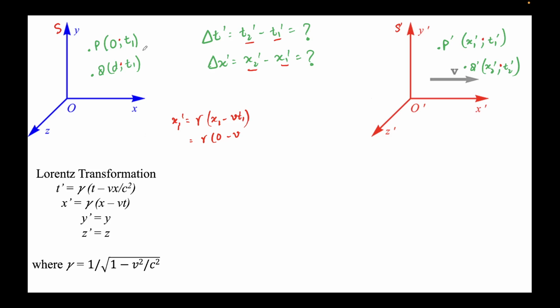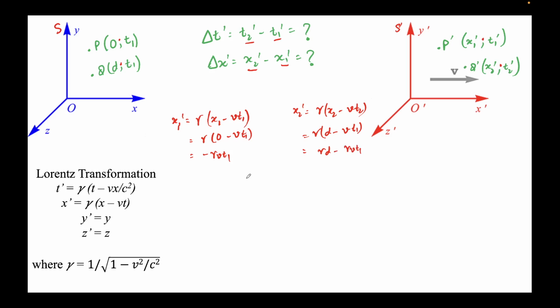What is the value of t1? The value of t1 is t1. We don't know this time, but we know these are simultaneous, so whatever the value, it's the same. So it will come out to be minus gamma v t1. Now let's find x2 prime. So x2 prime would be gamma times x2 minus v t2. What is the value of x2? x2 is d, we see here. So d minus v times t2, and t2 is nothing but t1 here, we know. So this will come out to be gamma d minus gamma v t1, right?